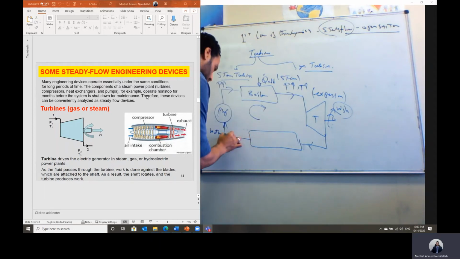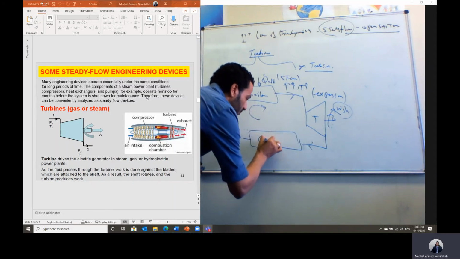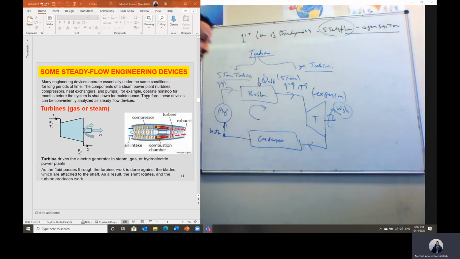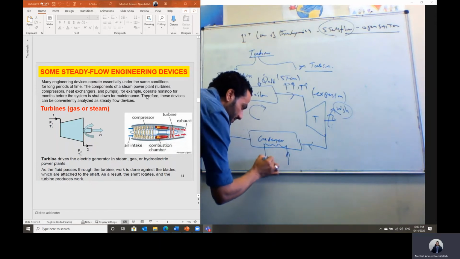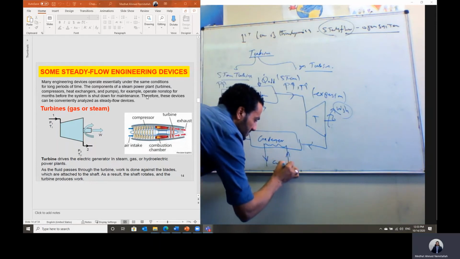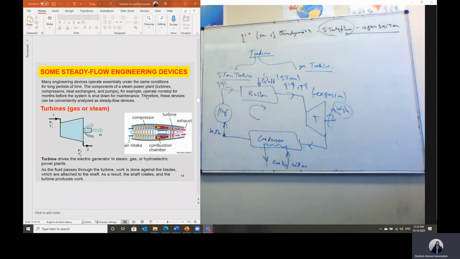So we have to cool down this saturated steam inside what we call a condenser. A condenser is a heat exchanger. Steam will be passing inside the condenser, and we can have some cooling water through an external circuit here. We call this cooling water, which is the technique used in a steam power plant. Then we can pass this cooling water around this steam inside the condenser.